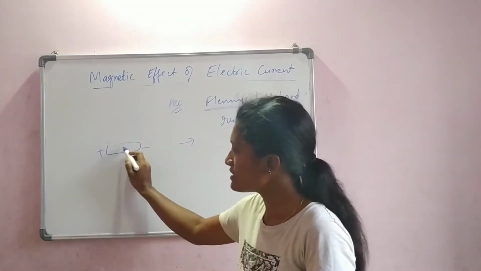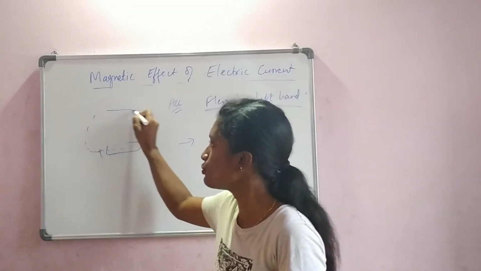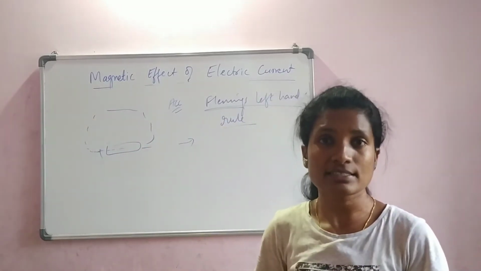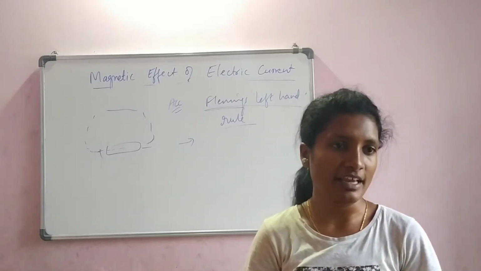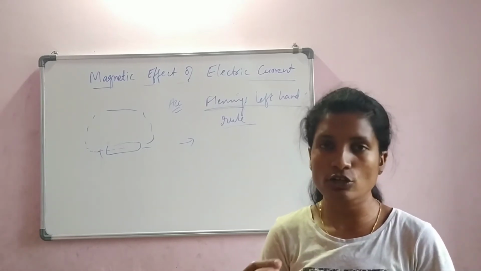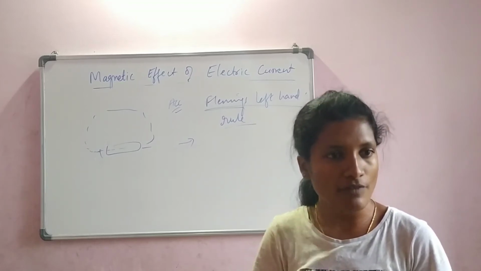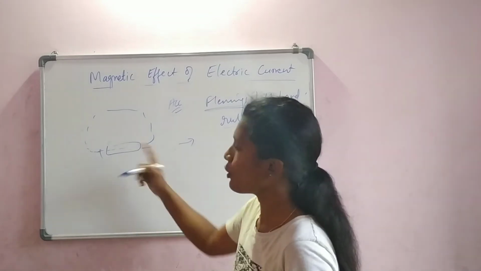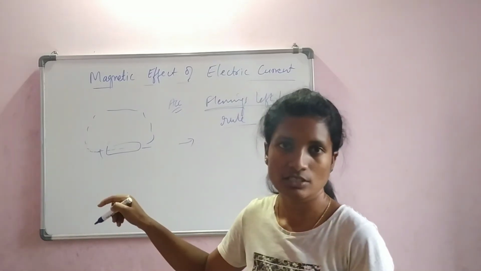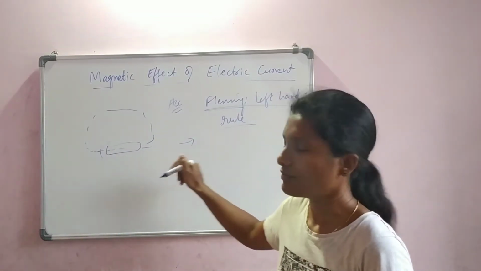Always the charges move from plus to minus. That is convention. But for our understanding, since we believe the electrons are negatively charged and the flow of electrons gives us electricity, we consider the opposite way, the negative charges.